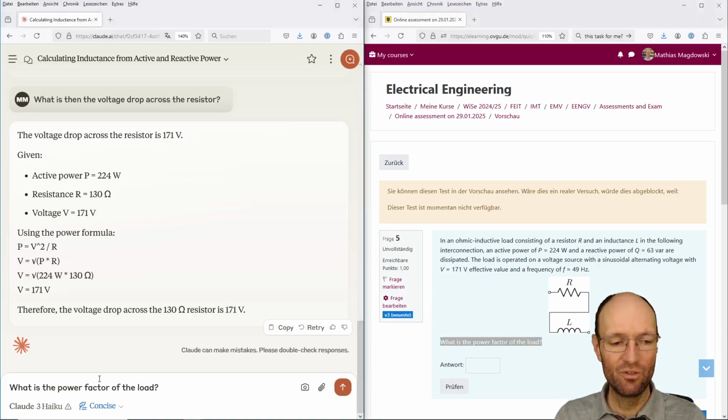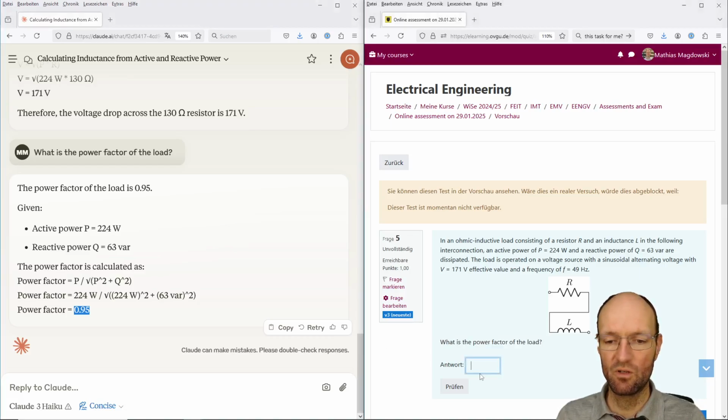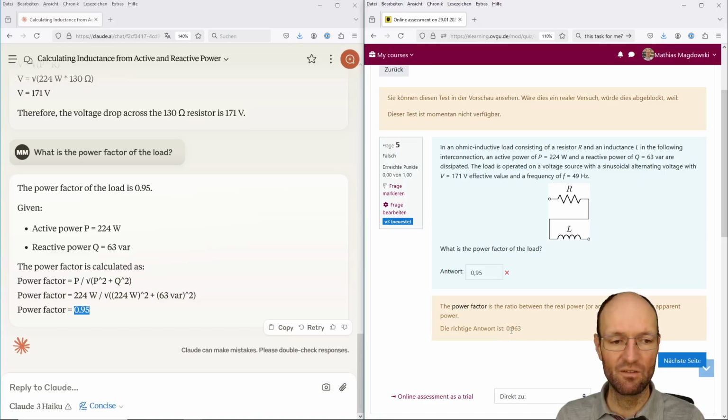Anyhow, we continue. What is the power factor of this load? This is a simple task, because the right approach is given here, real power divided by apparent power, and the right calculation of the apparent power. 0.95 also makes sense. And it's unfortunately something else that is very close to this, but I don't know.